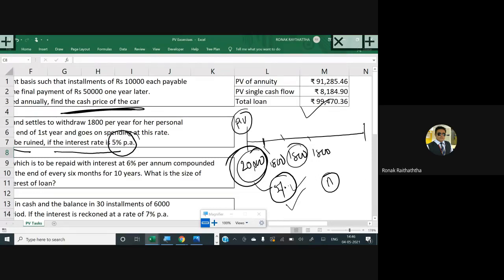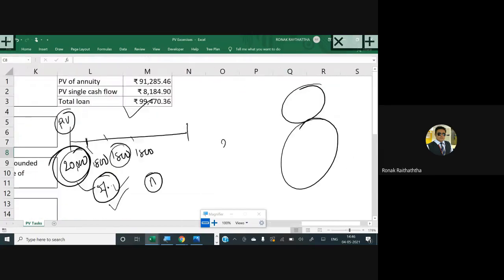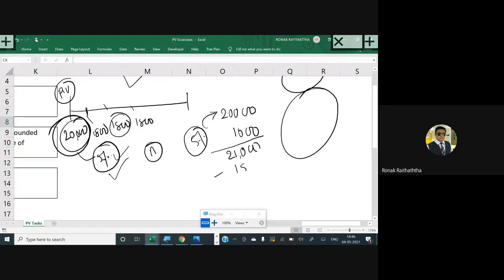This is how the pattern works, like the annuity works. She has invested 20,000. She will get 5% interest on 20,000, right? So that obviously reaches 1,000. So now her fund has the value of 21,000. Immediately, at the same time, Miss Vaishali is withdrawing 1,800. So her new fund value is 19,200 now.